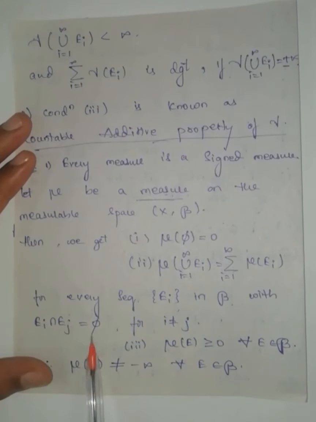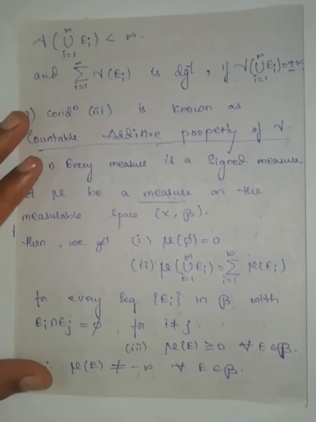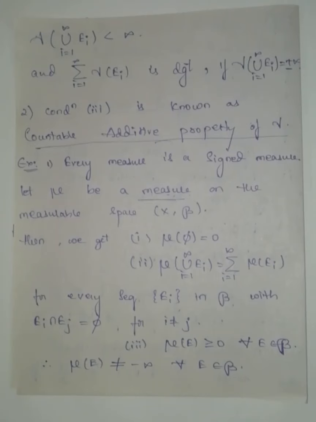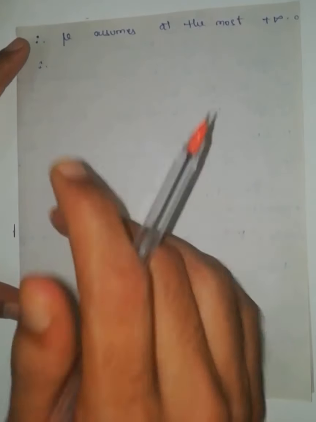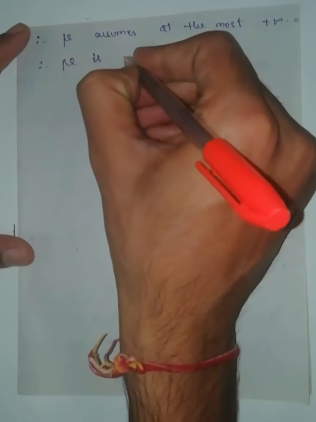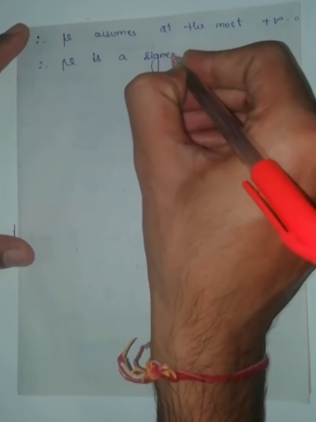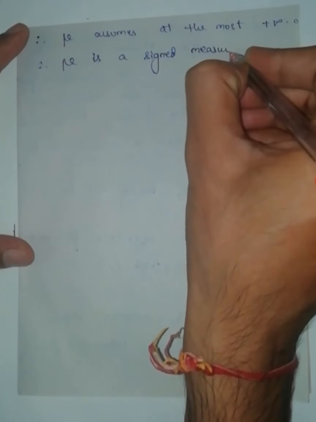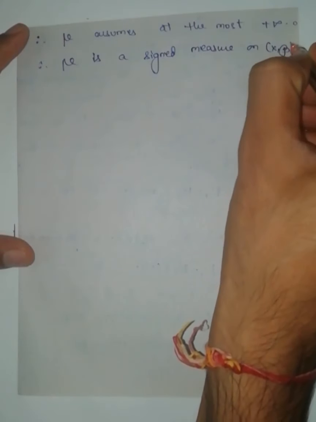This is the first condition. Just now we got that mu assumes at the most plus infinity, first condition. This is the second condition, the measure of the empty set is 0, and this is the third condition. All the three conditions of a signed measure have been proved. Therefore mu is a signed measure on (X, script B). This implies that every measure is a signed measure.